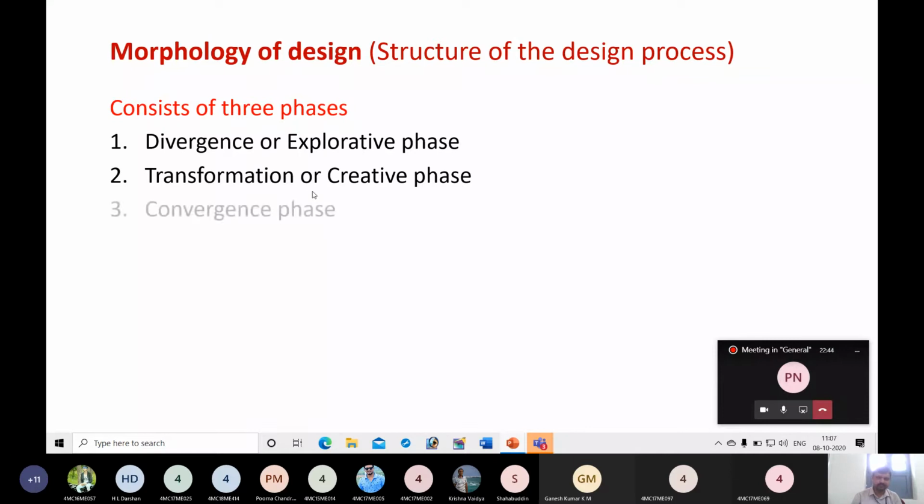In the last phase, the convergence phase, you convert the solutions into a single optimal solution. In today's class only we discussed a design problem related to a satellite, where you have to distribute heat uniformly throughout the system. During the divergence phase, we understood the problem.